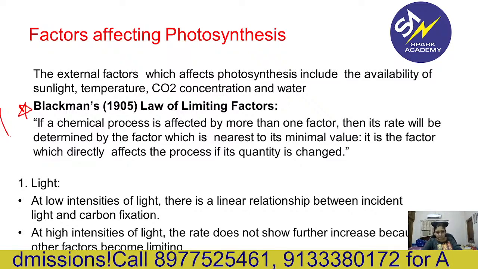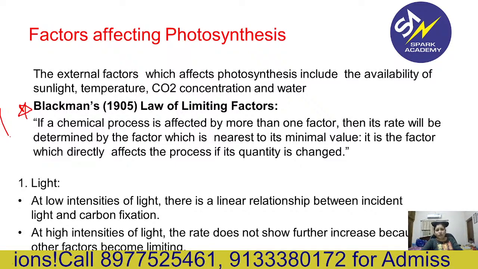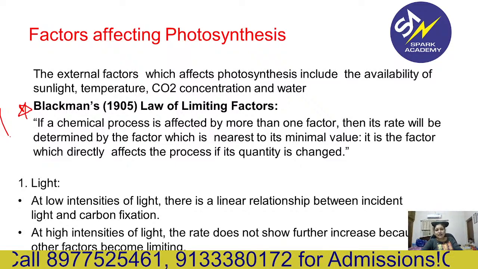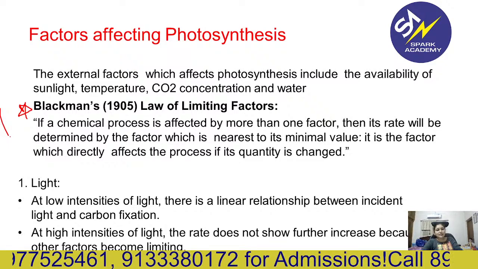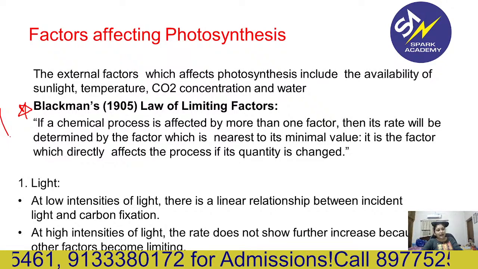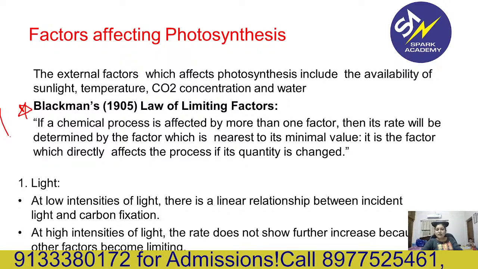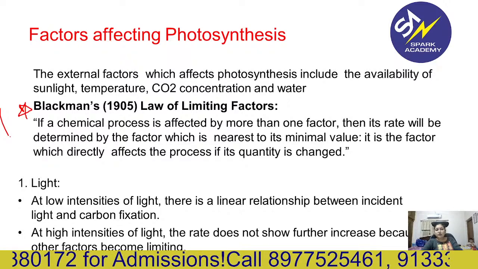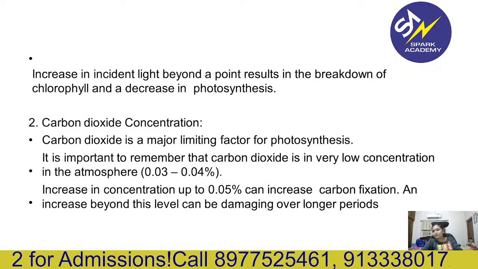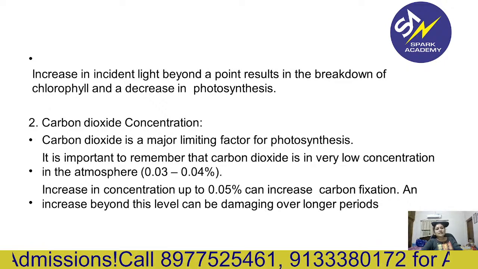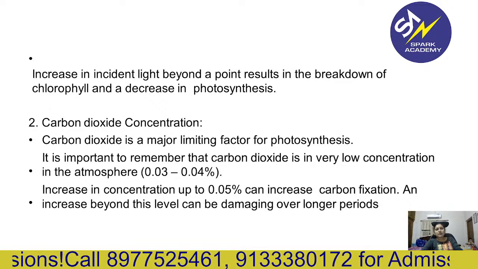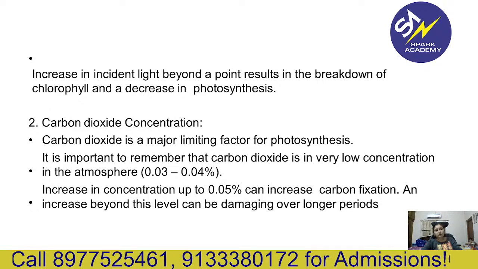First, light. At low intensity light, there is a linear relationship between incident light and carbon fixation. At high intensity light, the rate does not show further increase because another factor becomes limiting. An increase in the incident light beyond a point results in the breakdown of chlorophyll and decreases photosynthesis.